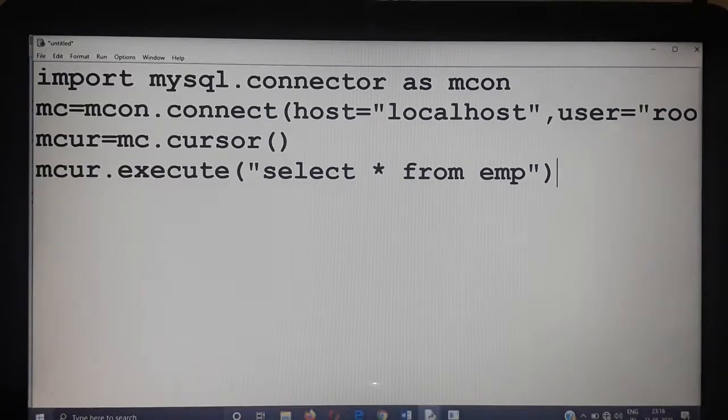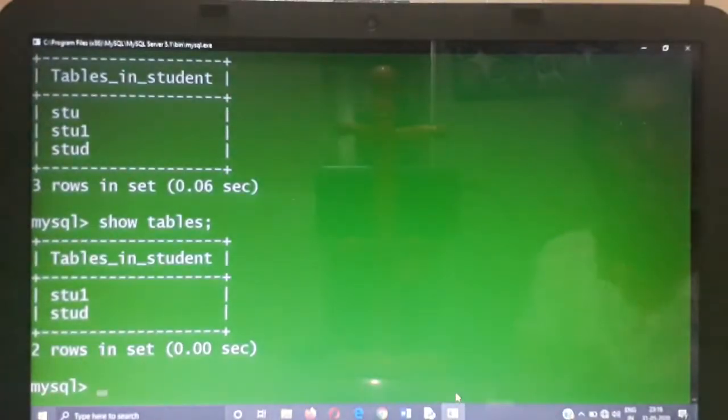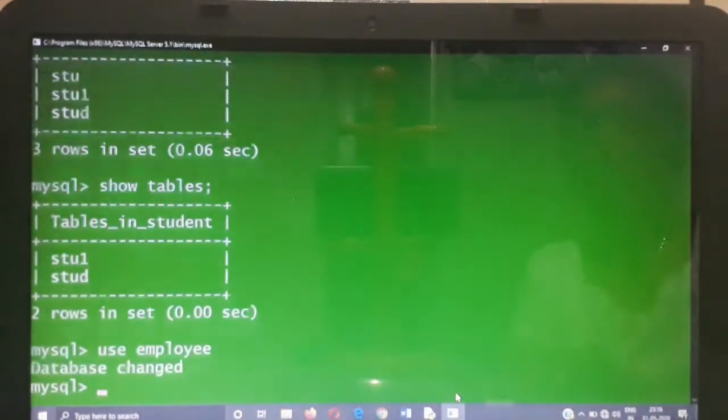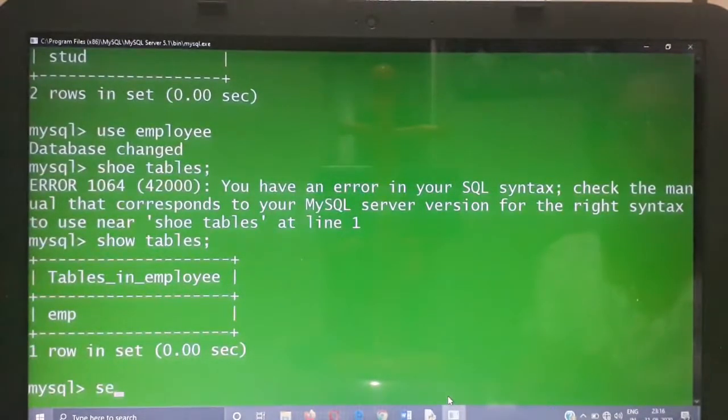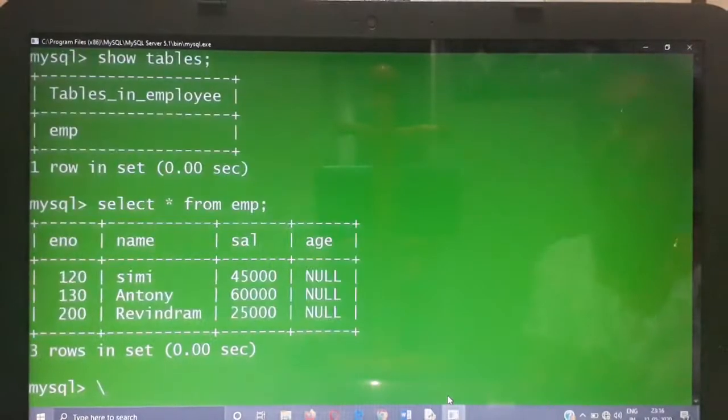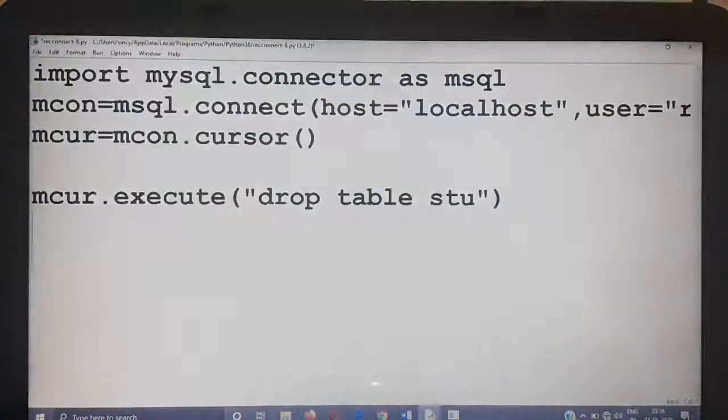Now I will show you what the contents of the EMP table are. This is use employee. Now show tables. EMP table is there. Select star from EMP. Now 3 records are there in the EMP table. Now come back here to the Python screen.